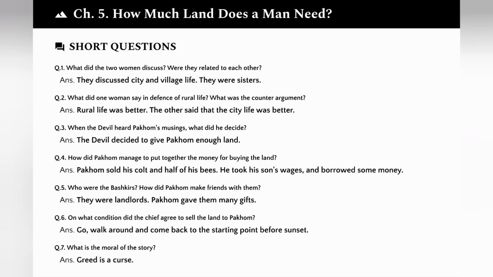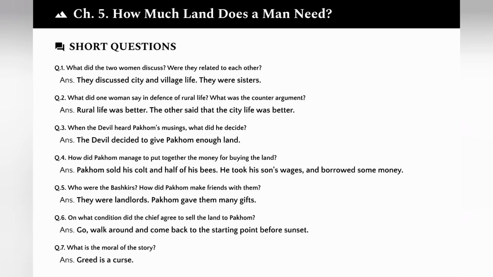He took his son's wages and borrowed some money. He was desperate to acquire more land. Question 5. Who were the Bashkirs? How did Pakhom make friends with them? They were landlords with vast territories. Pakhom gave them many gifts to win their favor and gain access to their land deal.